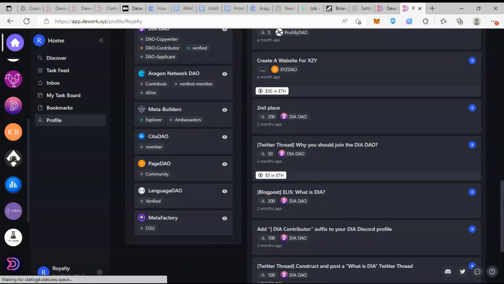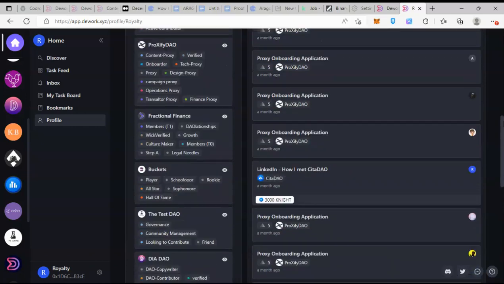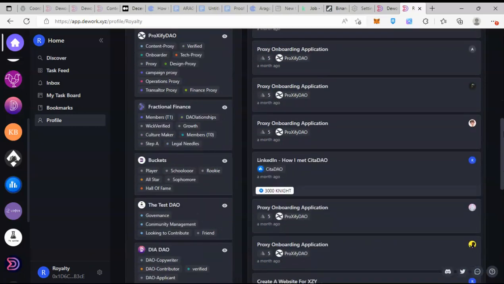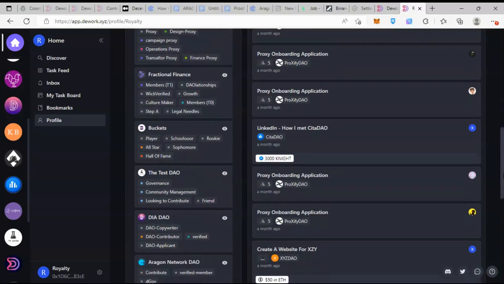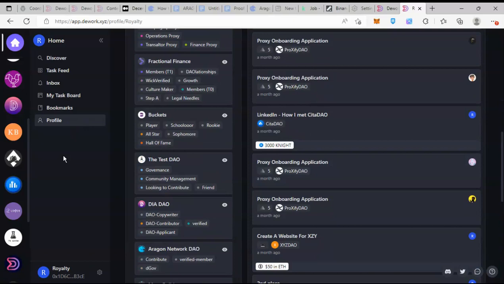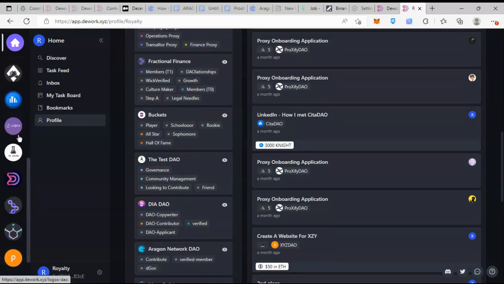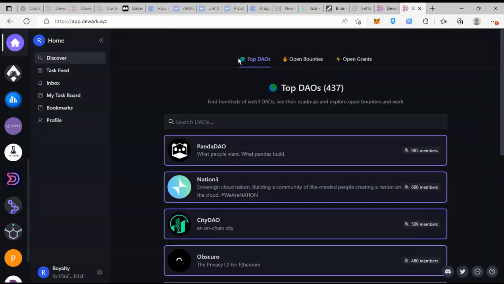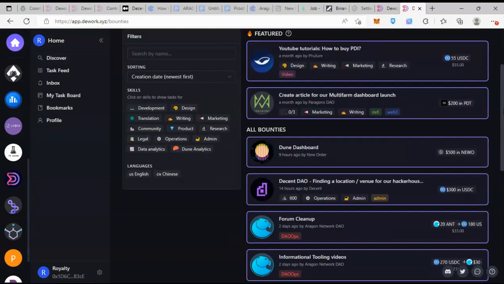Then what do I not like about this product? For now, there's really nothing. But sometimes I must say that whenever I apply for bounties, I don't receive feedback from the DAO. Take for example, I come to open bounty and I apply for just any random bounty.